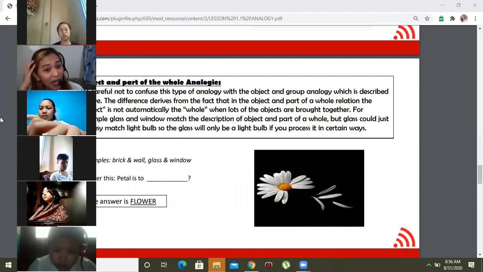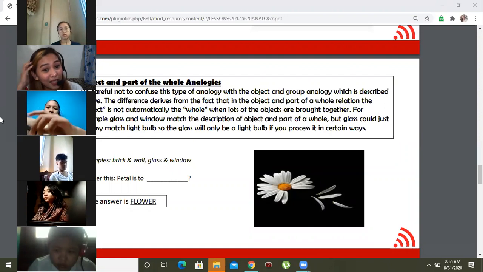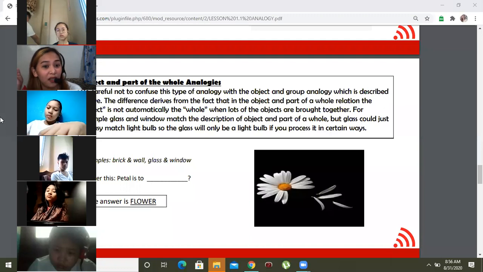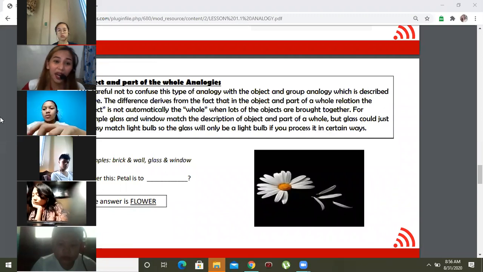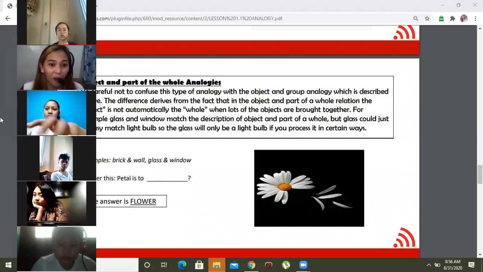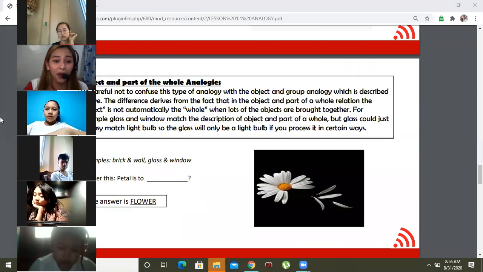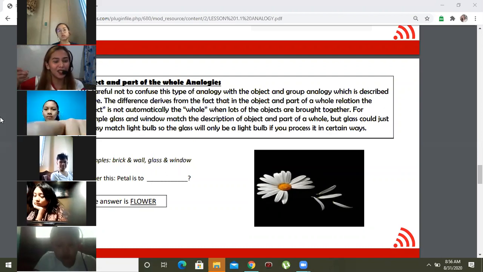Because our brain tells us what to do, or our brain transmits message to the parts of our body so that we move. Di ba kaya nga minsan stroke yung mga tao kasi yung brain nila nagkakaroon ng damage, hindi sila nakakagalaw because there is no message na nanggagaling sa brain nila. Do you get me?